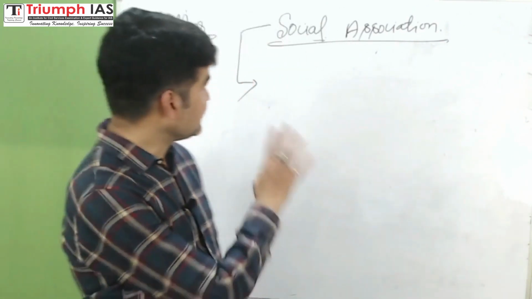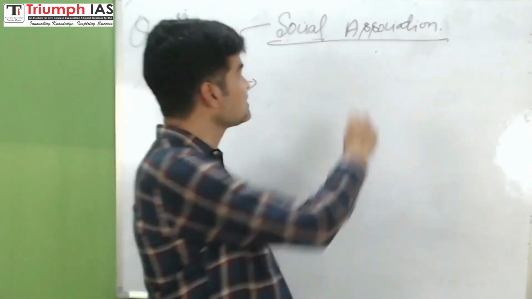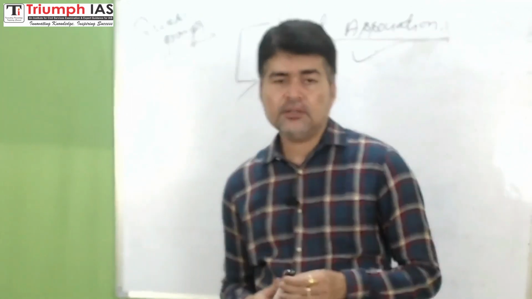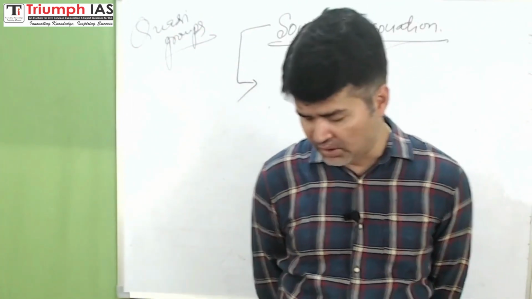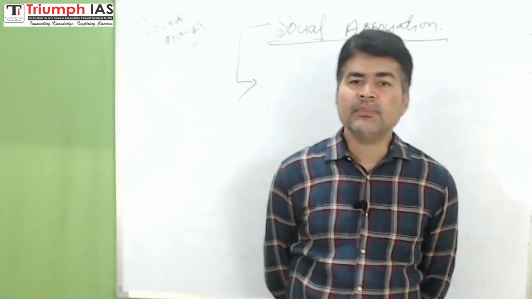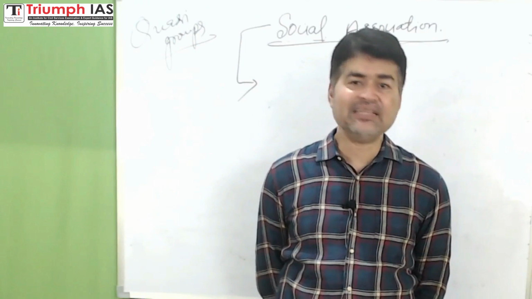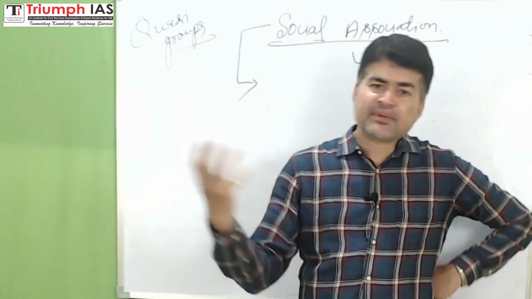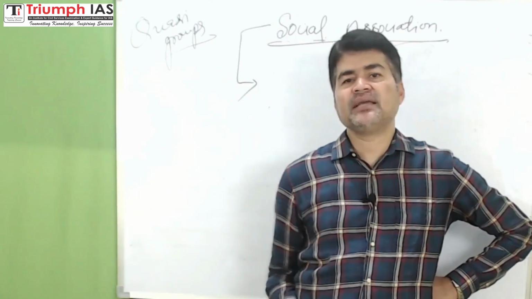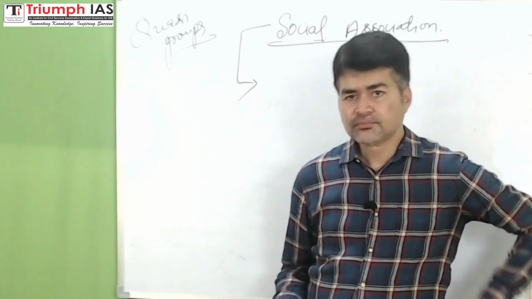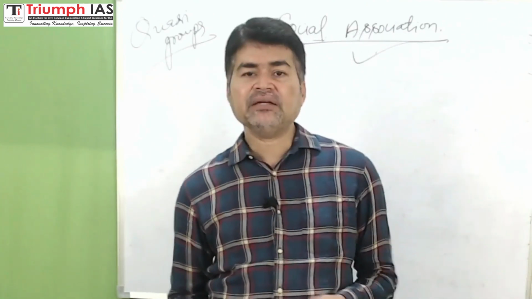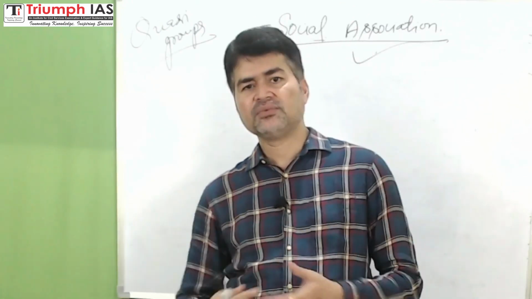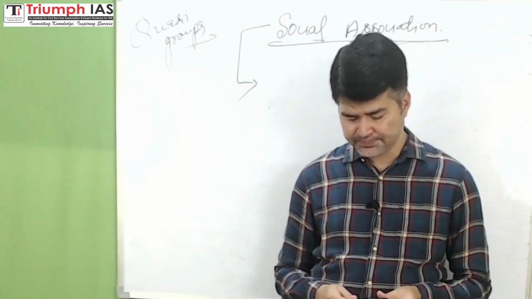Okay, now the other basic concept, that is social association. Look, we all belong to society, and the members of society have diverse social needs. You have needs, I have needs, everyone has some needs. The members of society have diverse social needs for food, employment, clothes. There are primary needs, there are secondary needs. There are many needs.